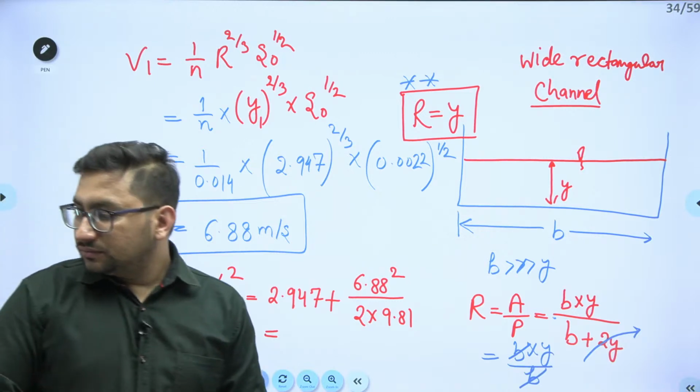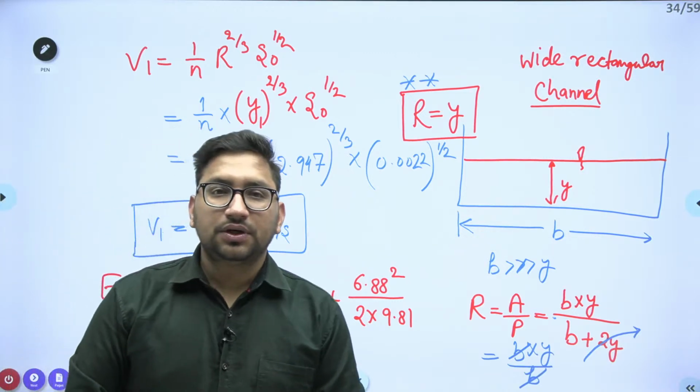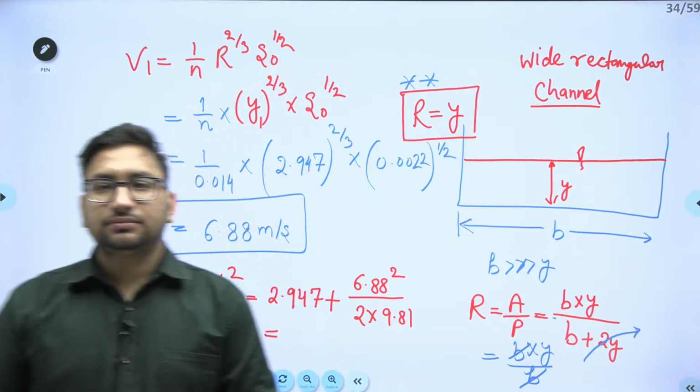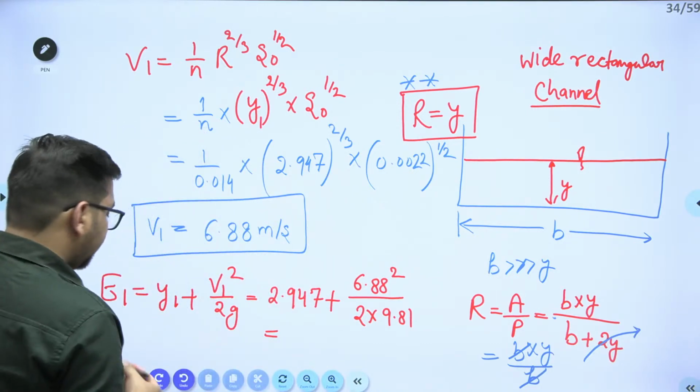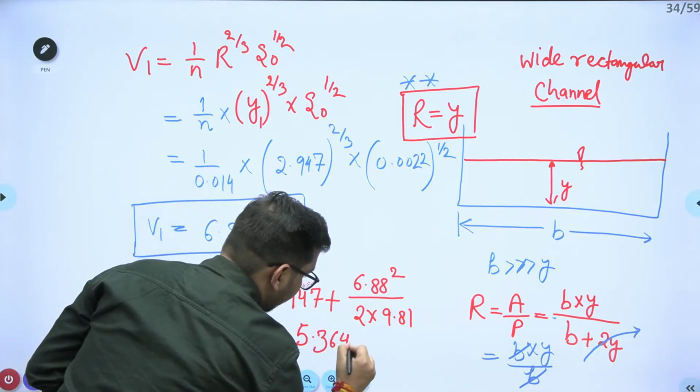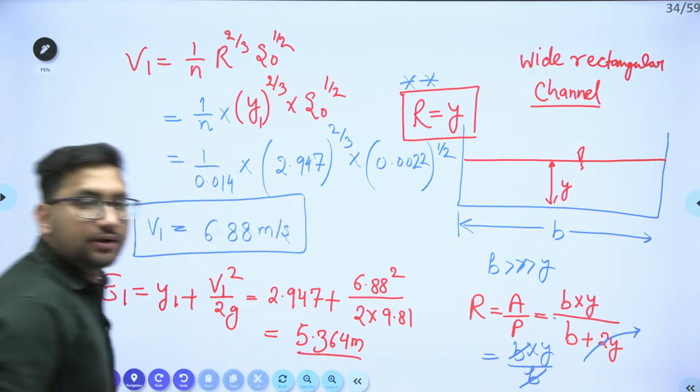What is the value you are getting? 5.364 meter, right?